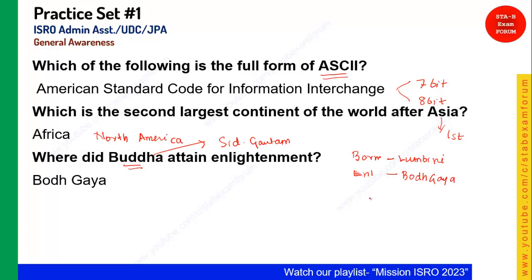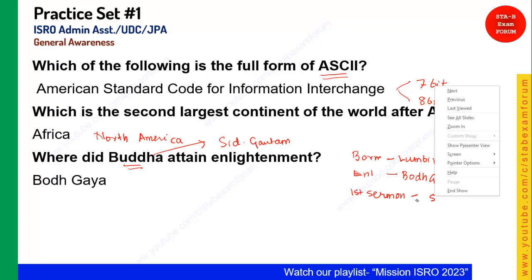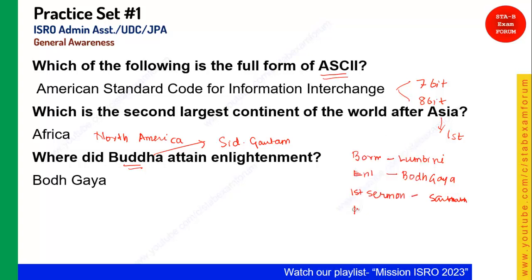After enlightenment he gave his first sermon, the first discourse. Where did he give it? He gave it at Sarnath. And the last thing is, where did he attain nirvana?